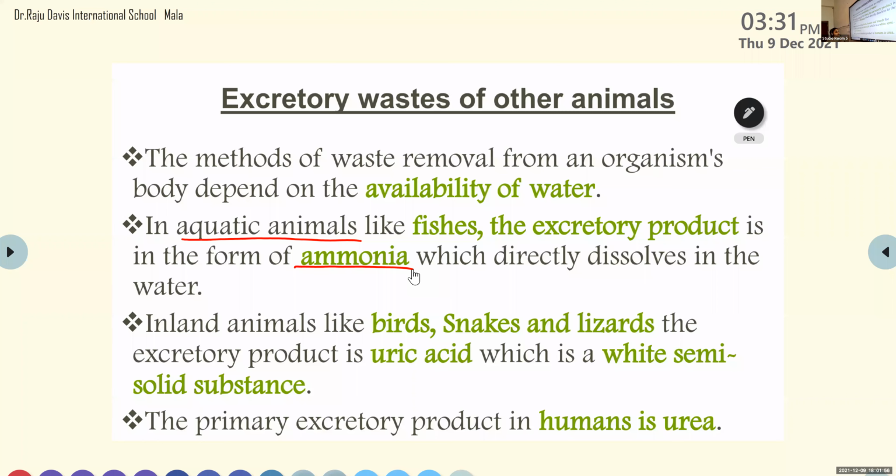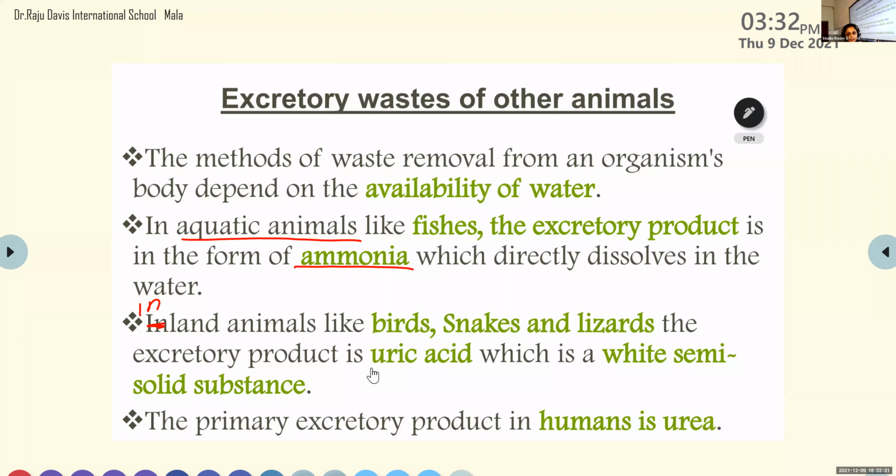Now we can discuss the land animals. In land animals like birds, snakes, and lizards, what is the excretory product? Uric acid, which is a white semi-solid substance. Whenever you observe the excretory materials of lizards or birds, you can see that white-colored semi-solid substance.